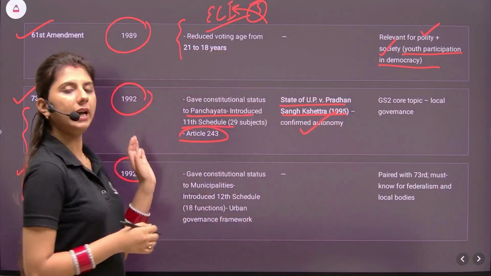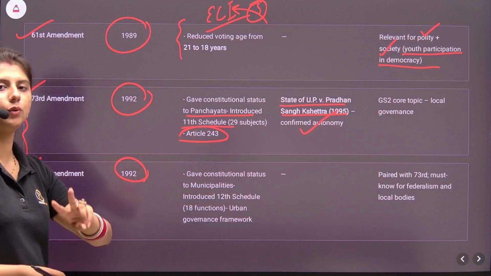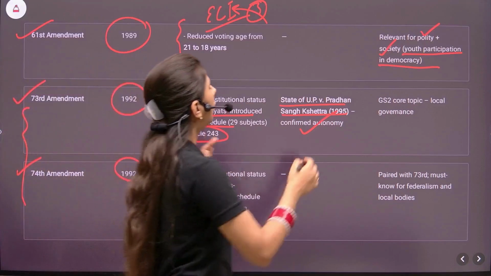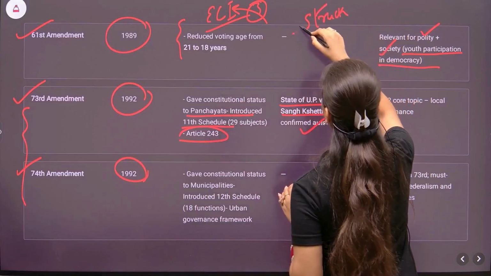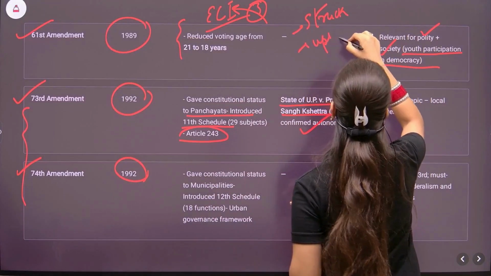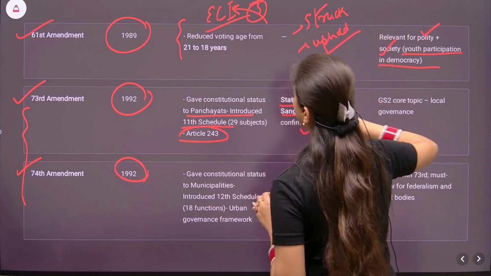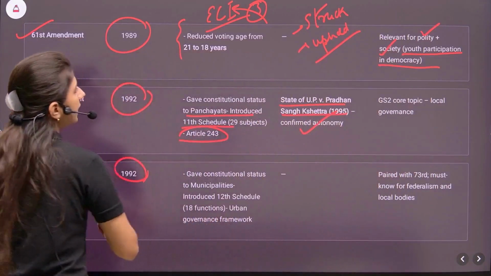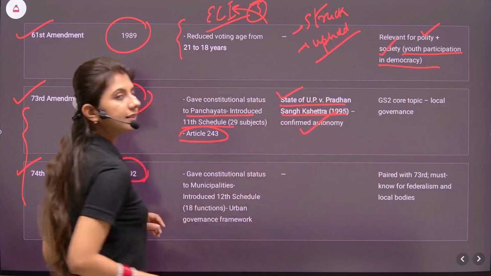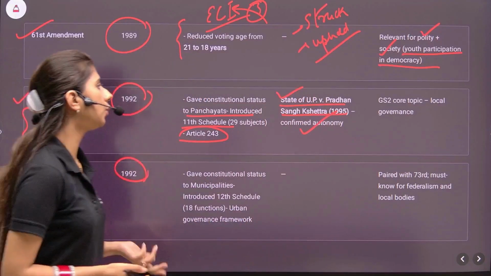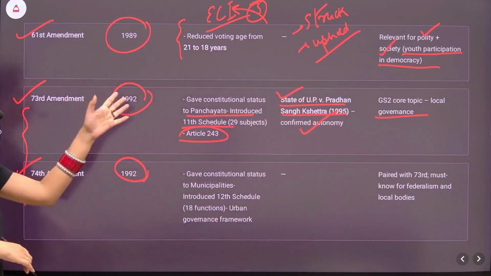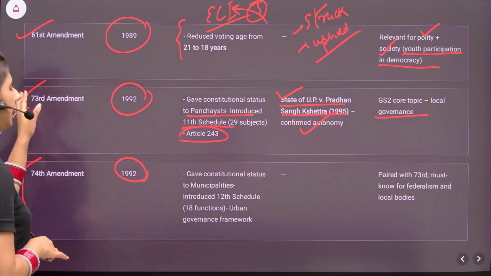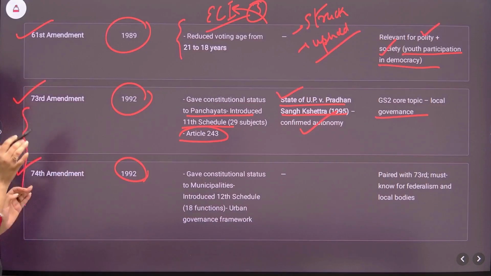So, while reading Supreme Court cases, it's important to note 2 points: what all cases struck down the provisions and what all cases upheld certain amendments. I have tried to include both. So, in this case, the Pradhan Sangh Kshetra case is important. GS2 core topic, of course, under local governments directly, this will be written. Any question about Panchayat, you will have to start right from the 73rd Amendment 1992.